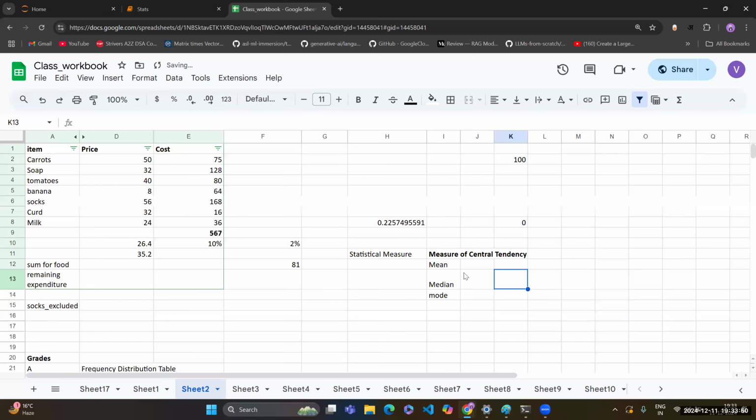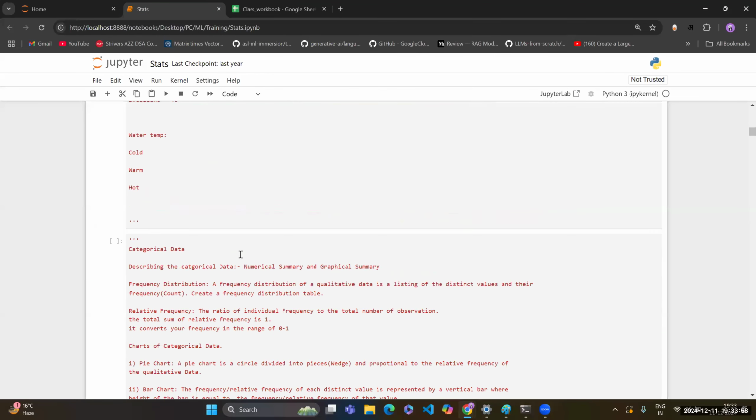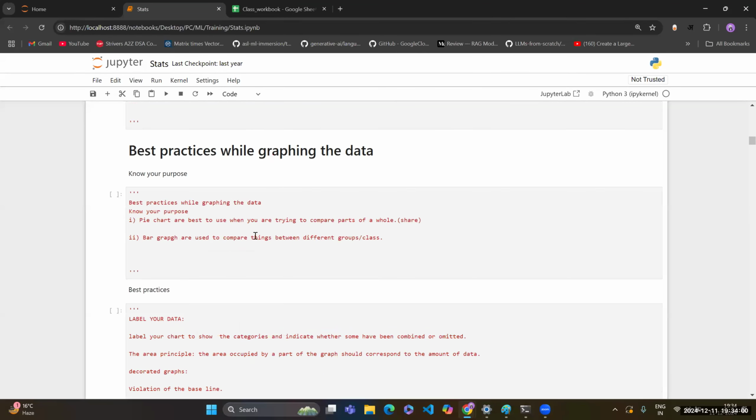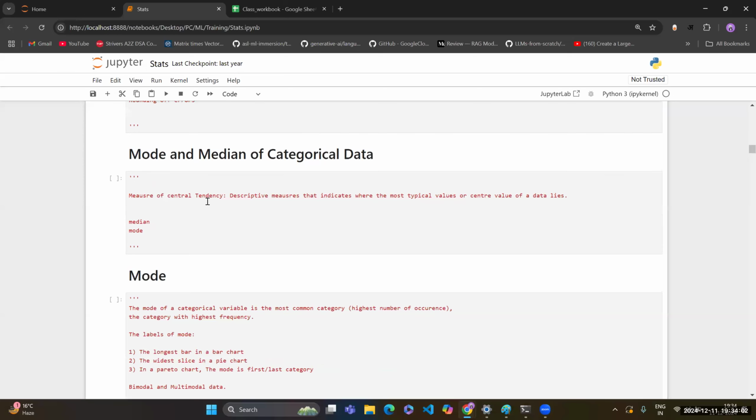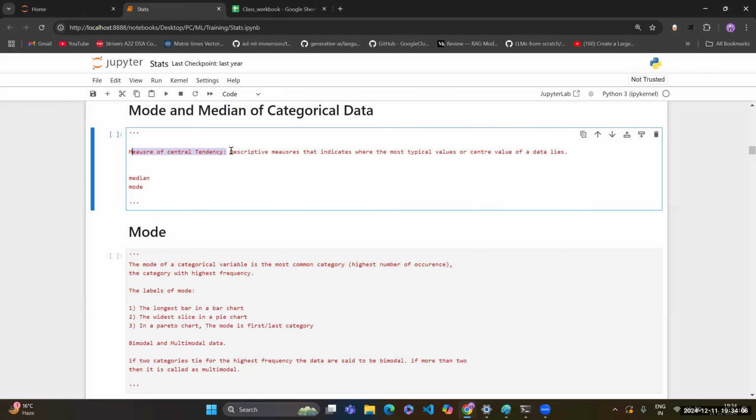Now, what is this measure of central tendency? Let's try to understand that. I have notes available for you, and I will share this file with you guys today. So what is the measure of central tendency? It is basically a descriptive measure that indicates where the most typical values or the center values of the data lie.